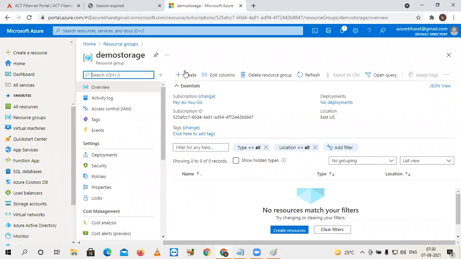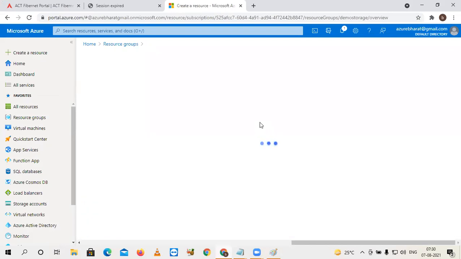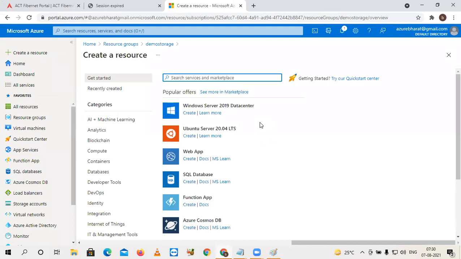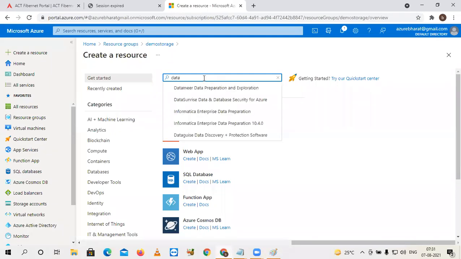Any resource you want to add, just click on this create button. A lot of resources are available. If you want to check, there is a search bar for you. Just search for data lake. Look here, the third option, data lake analytics.